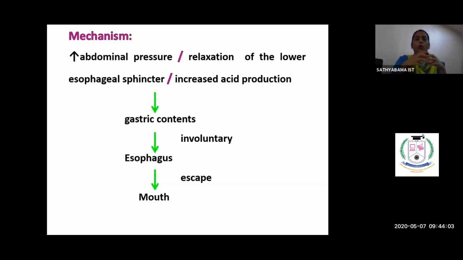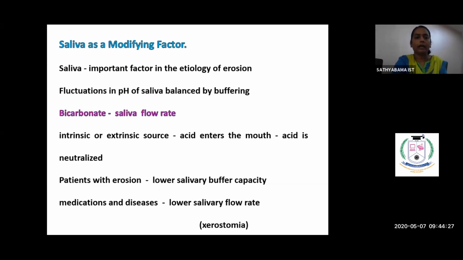When the lower esophageal sphincter is relaxed, this allows the gastric content to come into our mouth from the esophagus. This gastric content will come into the mouth involuntarily because there is excess pressure which is going to push the lower esophageal sphincter and open it up so that the gastric acids come into the oral cavity.